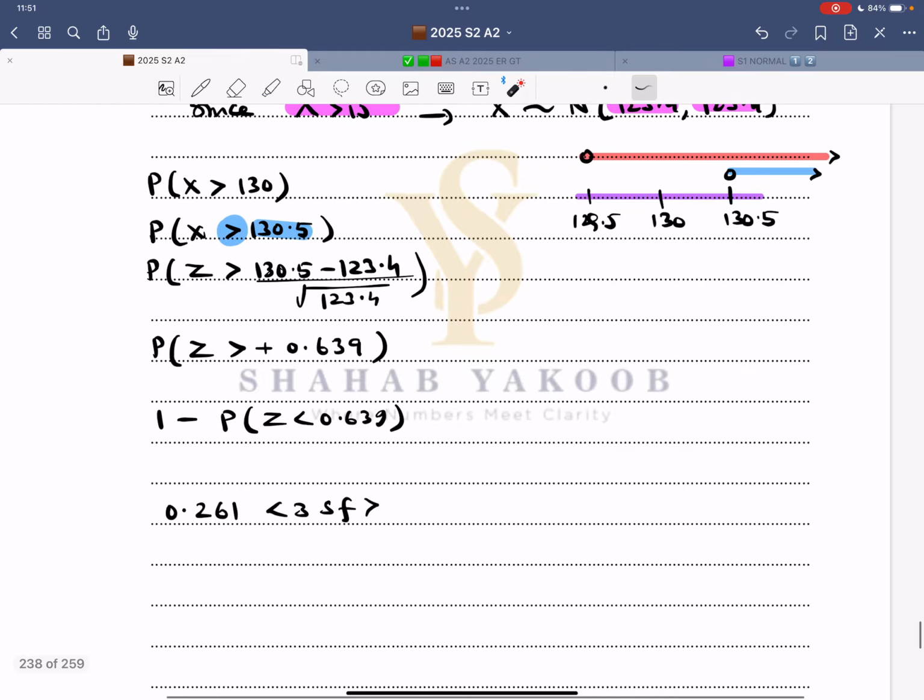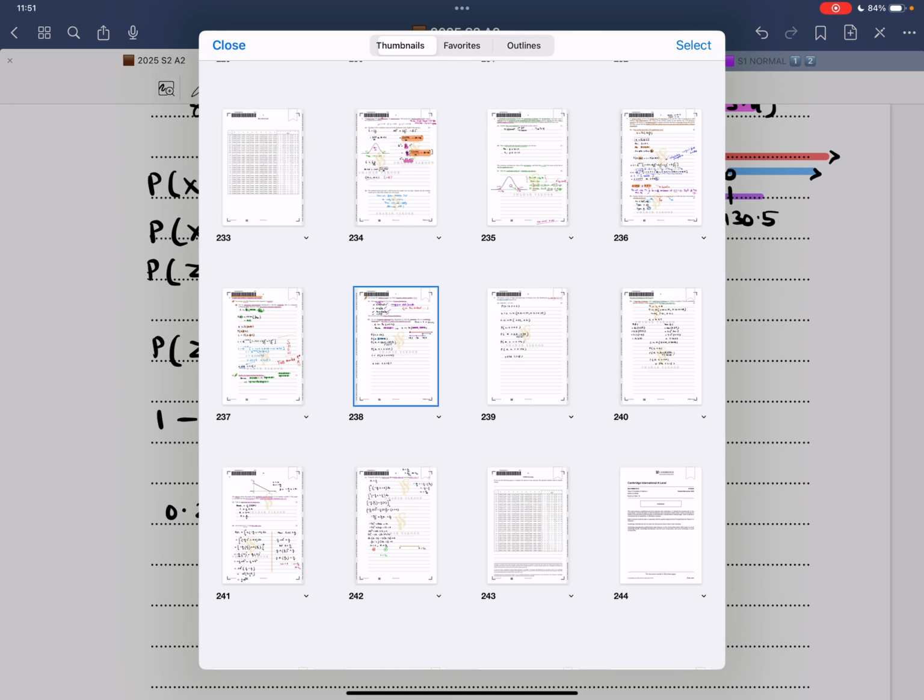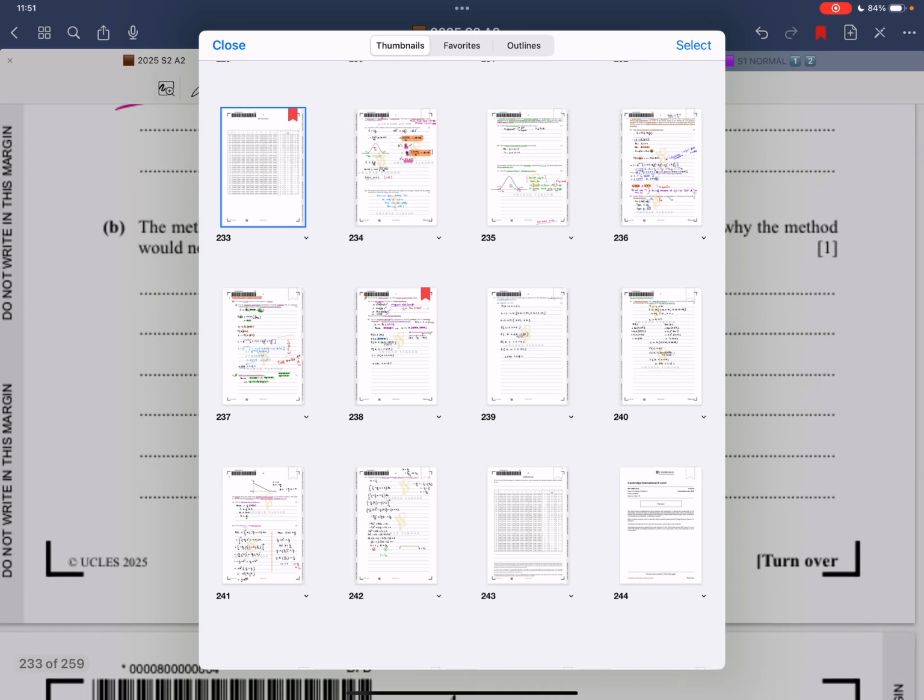And then it's back to the basic: standardize, get the z value. This is the second rule. z greater than a particular value, 1 minus z of that value. Go to the table, 0.639. Let me show you this. So I think I have a normal distribution table, 0.639.